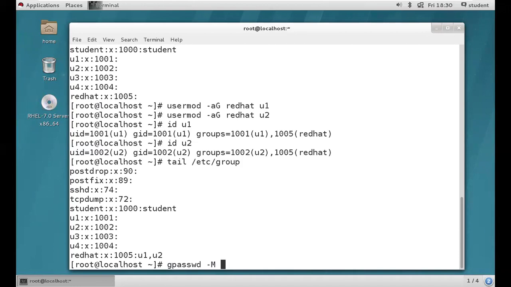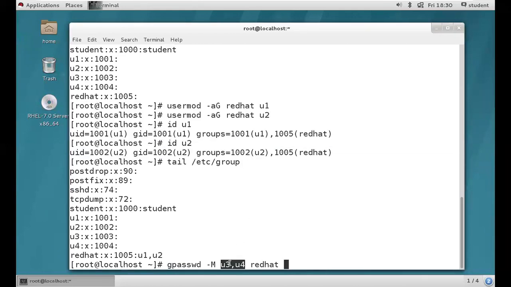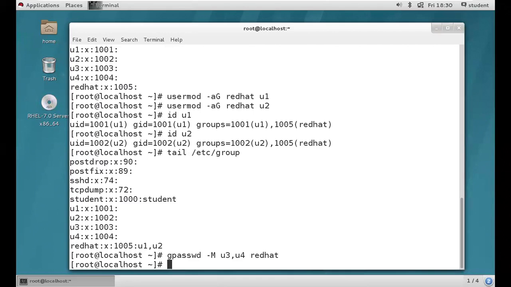For example, we are trying to add U3 and U4 into the Red Hat group. The syntax is a little different here. First we provide the usernames separated by commas, maybe U3 comma U4 comma U5 comma U6, like this, and then a space, and finally the group name, Red Hat. I hope you're clear, guys. Both of those users we are going to add into the group called Red Hat. Multiple users, so that's why we use hyphen M. Then hit enter.